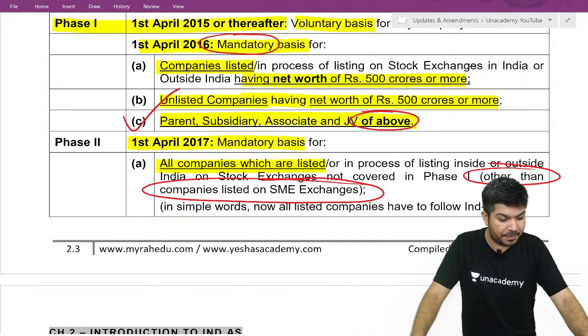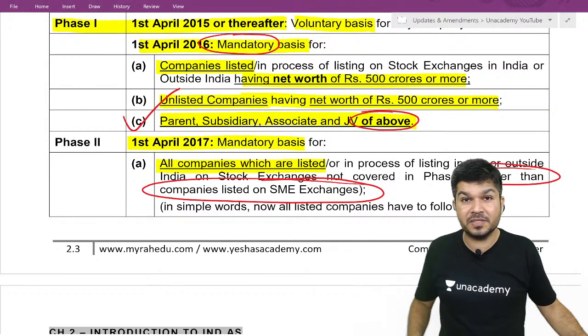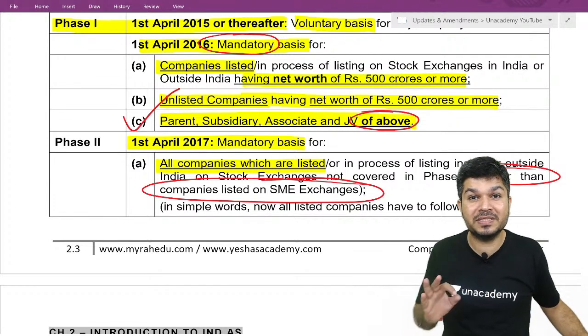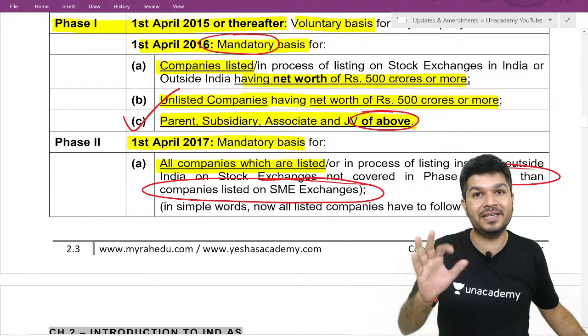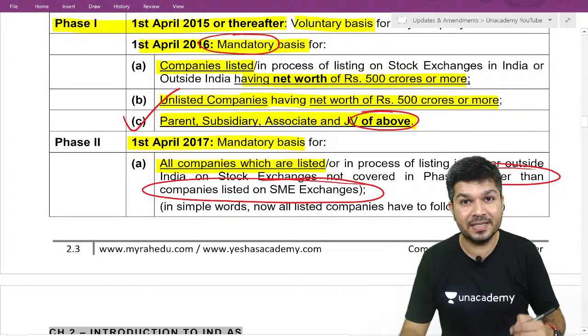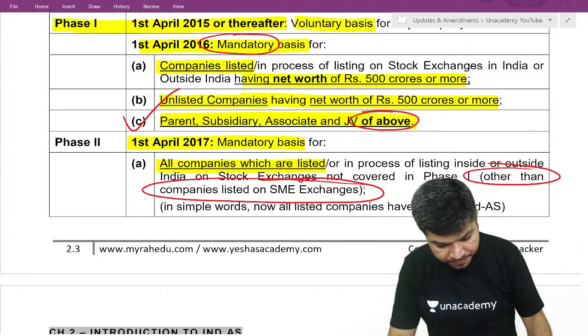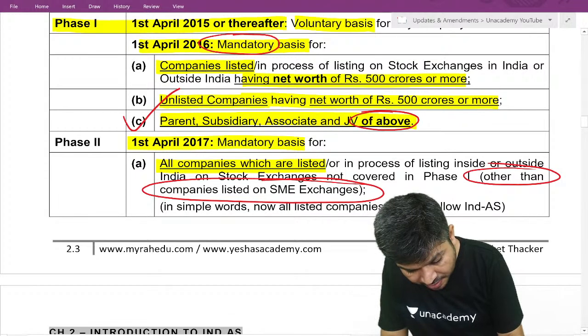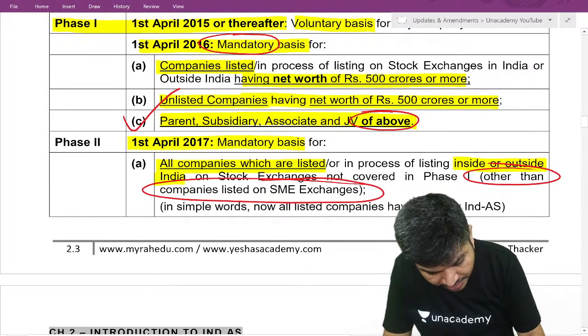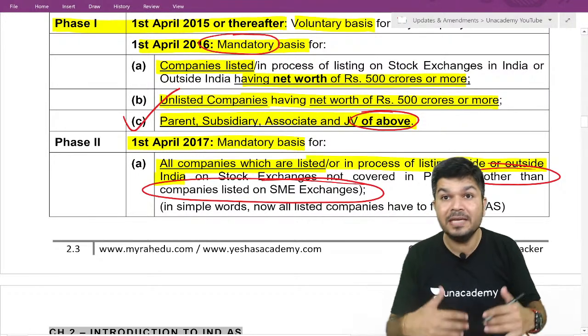There's one more question from Yamini, sir. What about listed on institutional trading platform? If you are listed on institutional trading platform, then you are covered under Ind AS. So listed in India or abroad, whether you are listed or in process of listing.